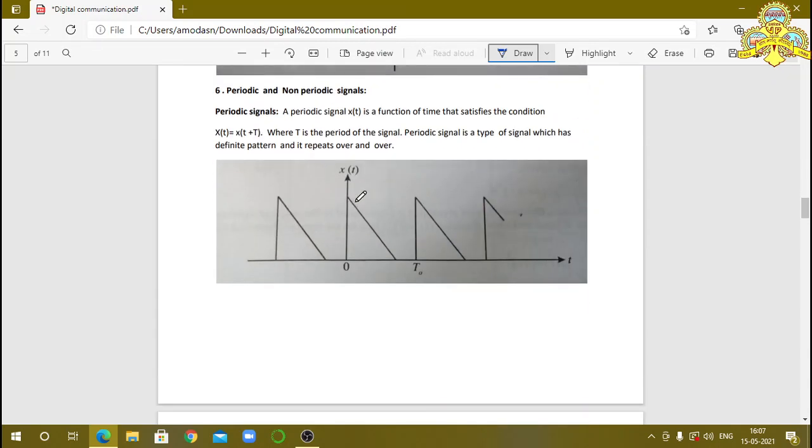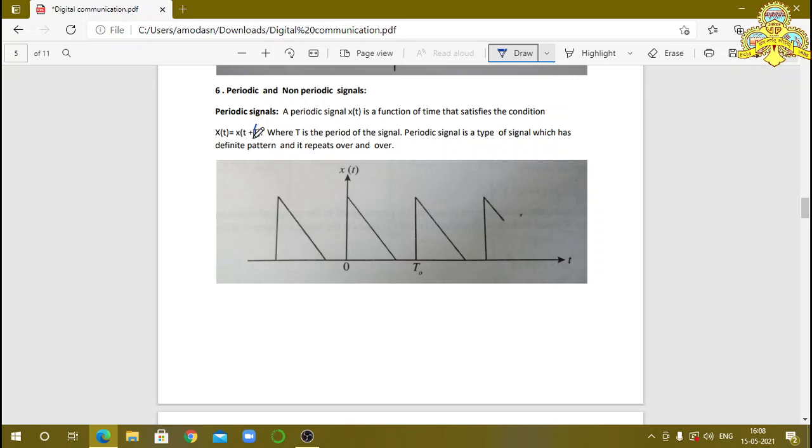Then periodic and non-periodic signals. The name itself indicates that a periodic signal means the signal continuously varies. If you have a sine wave, then it is a periodic signal. A periodic signal x of t is a function of time that satisfies the condition x of t is equal to x of t plus T. You observe this, t is the variable, and this capital T indicates the time interval. For one cycle, how much time is required, that is the time interval.